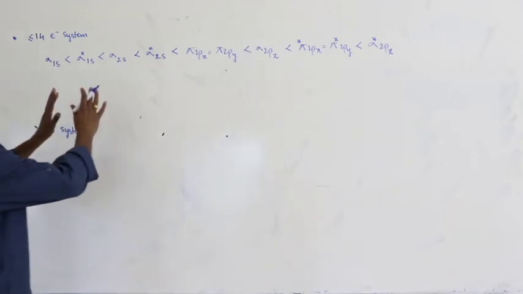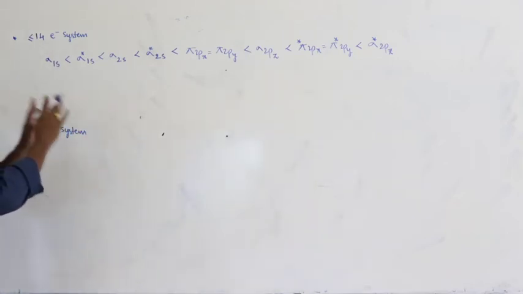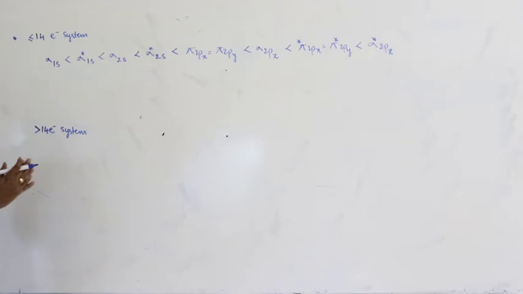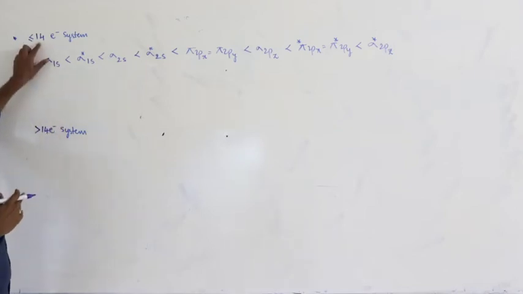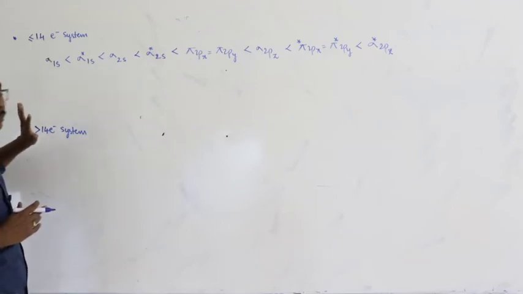And this is the molecular orbital configuration which can be applicable for 14 electron system or less than 14 electron system.